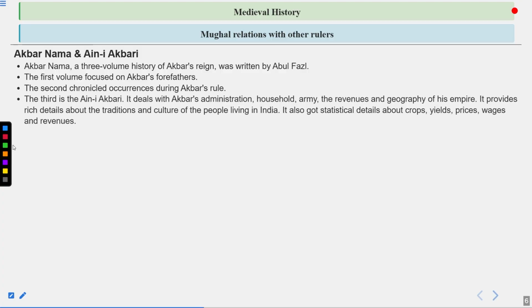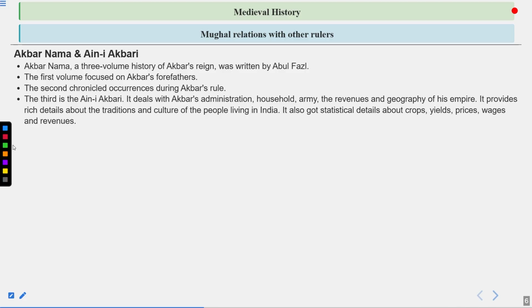The third is the Aine Akbari. It deals with Akbar's administration, household, army, the revenues, and geography of his empire. It provides rich detail about the traditions and culture of the people living in India. It also has statistical details about crops, yields, prices, wages, and revenues.